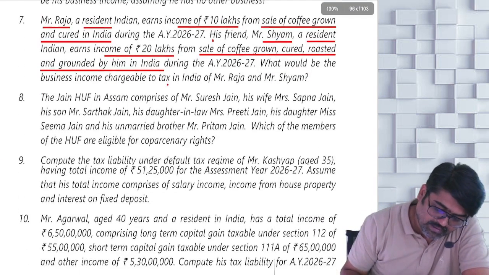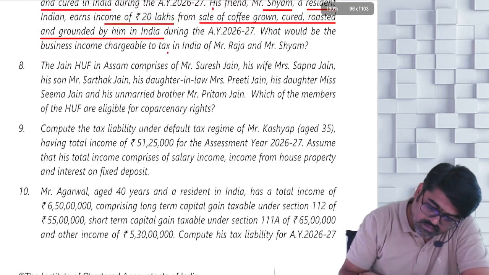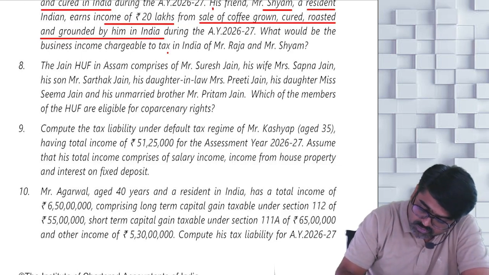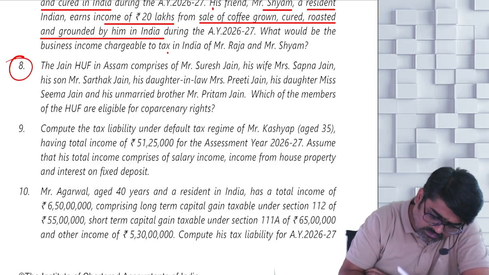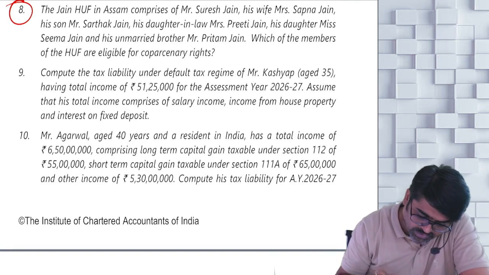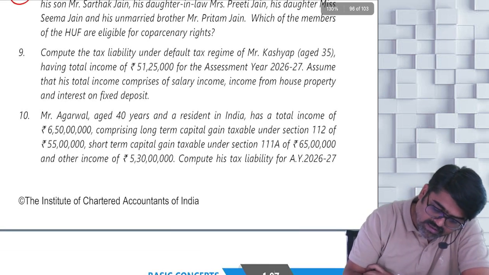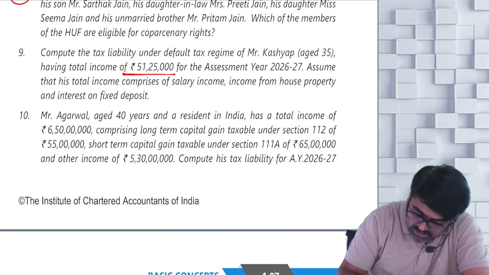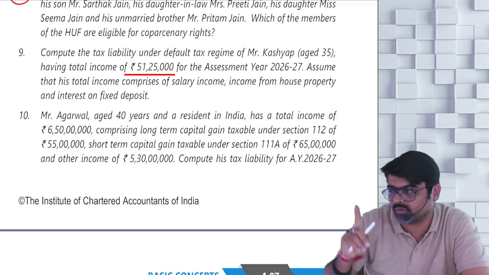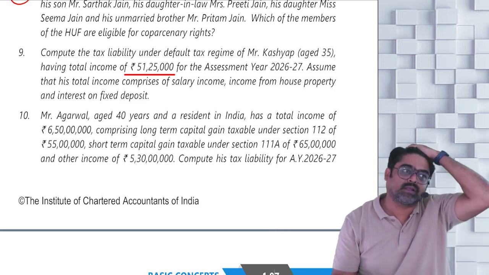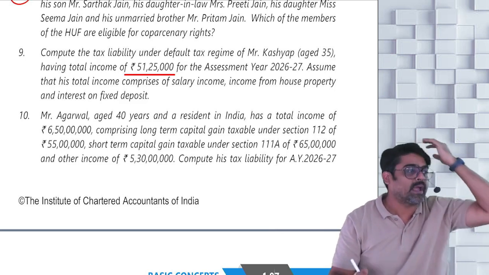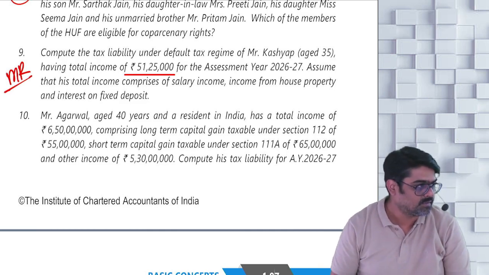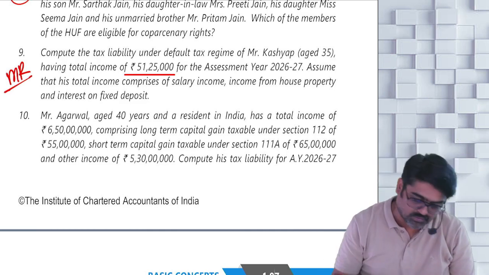Question number 7. The Jain HUF in Assam comprises of Mr. Suresh. This is a theory question. Read it once. Okay. Now, question number 9. Compute the tax liability under default tax regime. Can you see the total income? If you see such a type of total income and they are telling you to calculate tax liability, then understand this is a concept of marginal relief. So this is your homework for today.